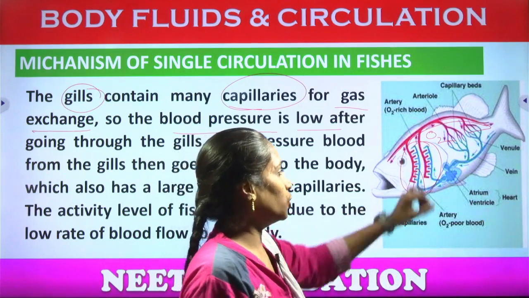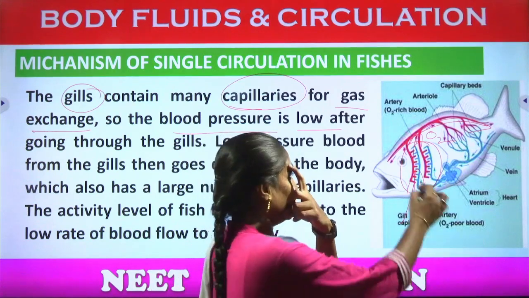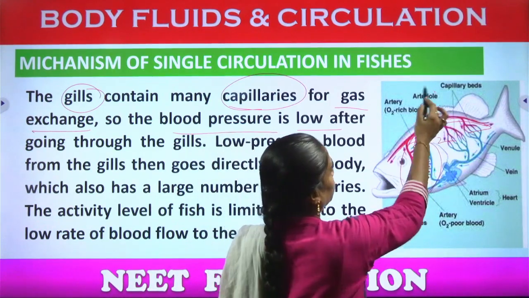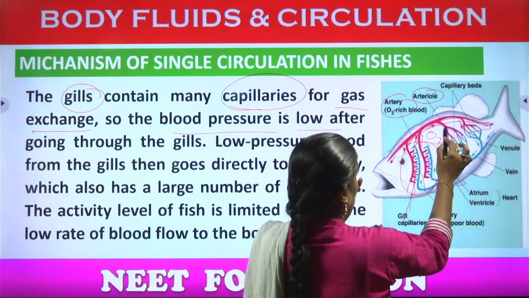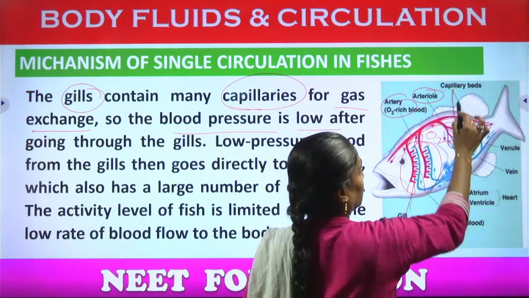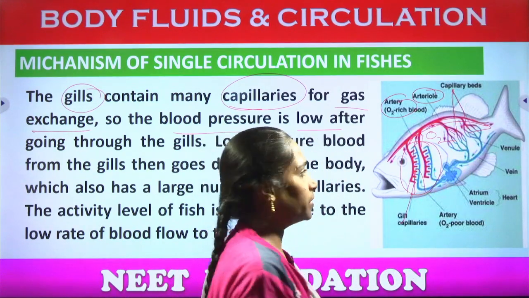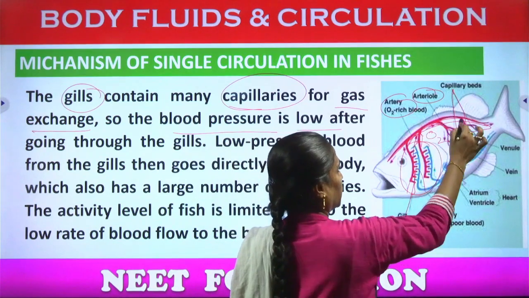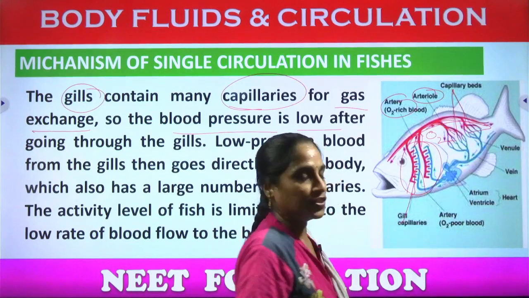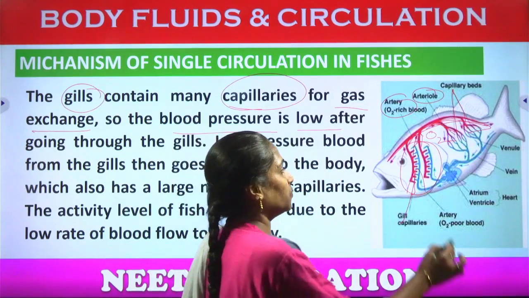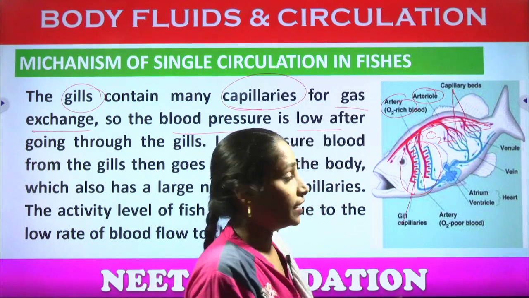The oxygenated molecules will enter into the blood within the blood vessels and through the arteriole and artery. So this is the blood vessel and the branches are the arterioles and these are the blood capillaries. Okay, so very fine blood vessels are called blood capillaries. Thin blood vessels are called arterioles and the main one is called an artery. Okay, so that will be receiving the oxygenated molecules. It moves along with the blood and enters into the body.